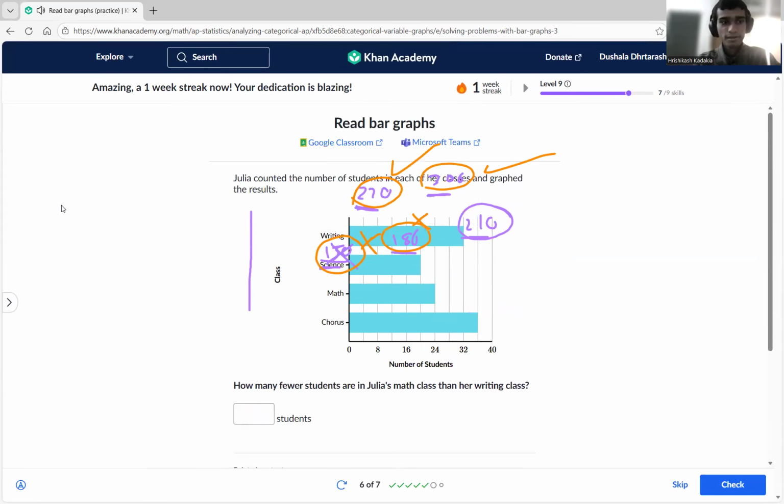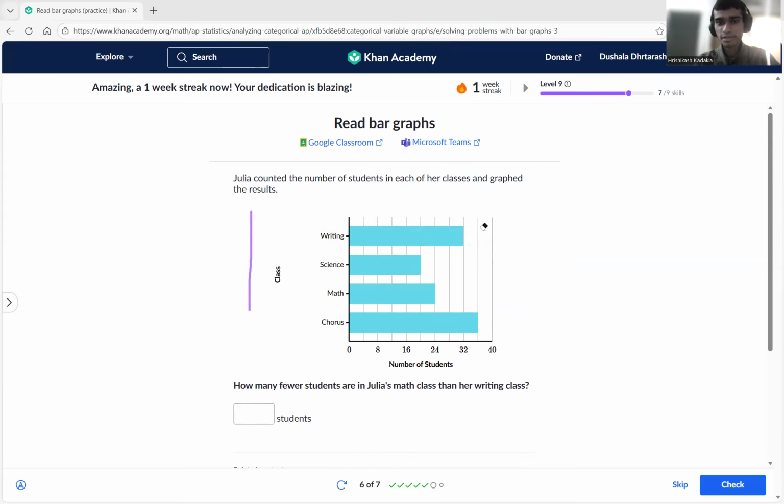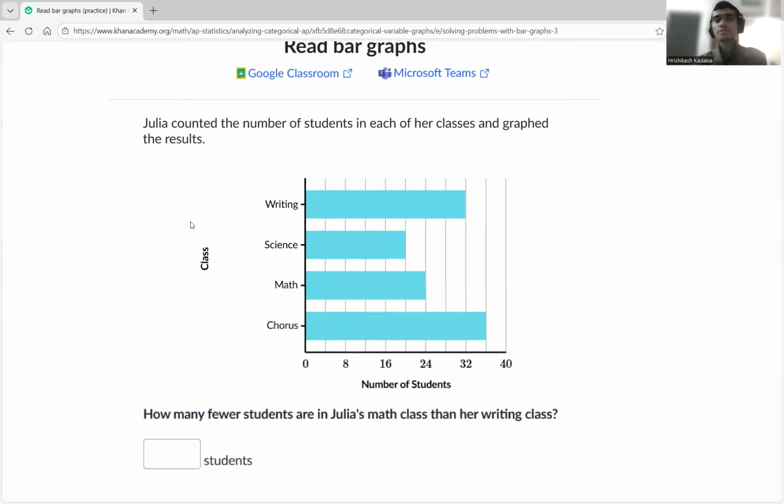Okay. The background I was just talking about is just given over here, sketched out here. Julia counted the number of students in the classes and graphed the results here, writing, science, math, chorus, number of students in each class. Now we'll see how many fewer students are in math class than running class. So we just need to count all the students in all four classes, get the difference and fill it in there.